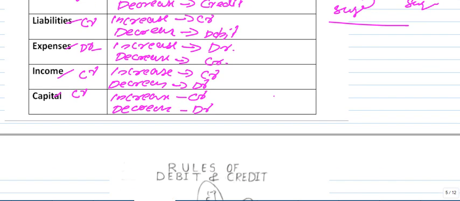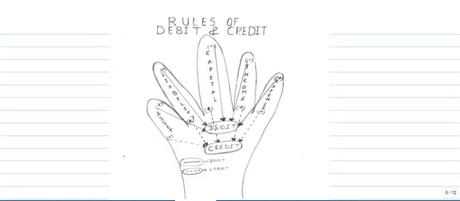So we'll go to the modern rule of debit and credit, like having 5 fingers: asset, liability, capital, income, and expenses. Plus means debit, and the balances are what we base it on. Assets have a debit balance, so increasing an asset, debit it, and decreasing an asset, credit it. Liabilities have a credit balance, so increase a liability, credit it, and decrease a liability, debit it.